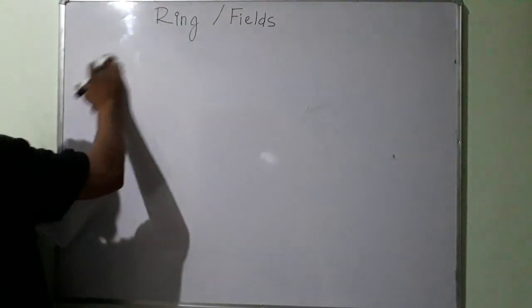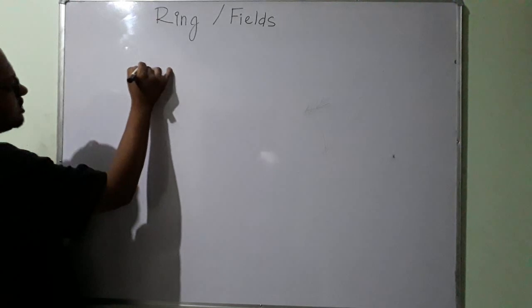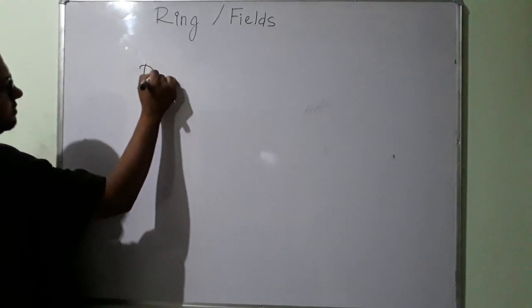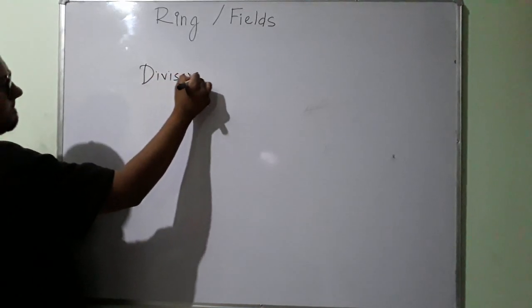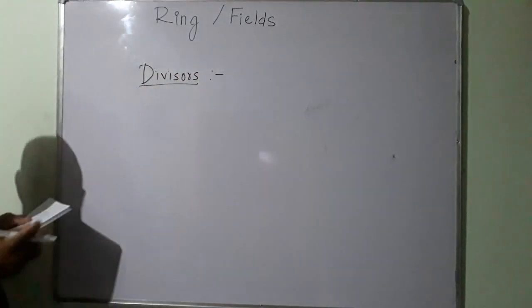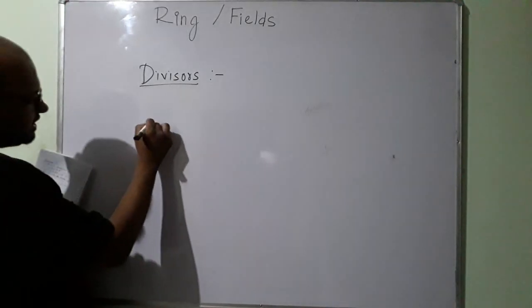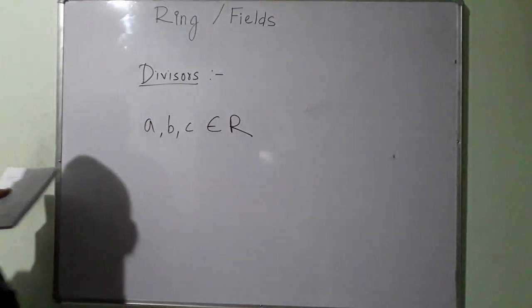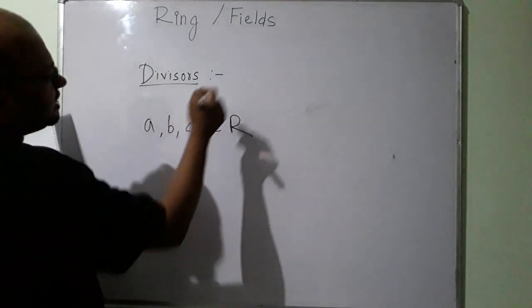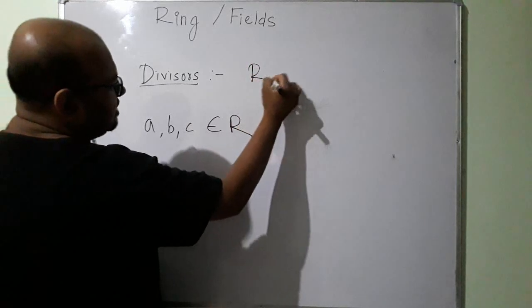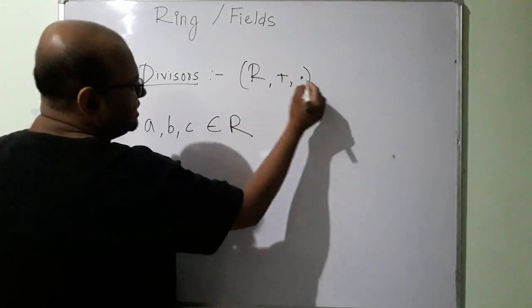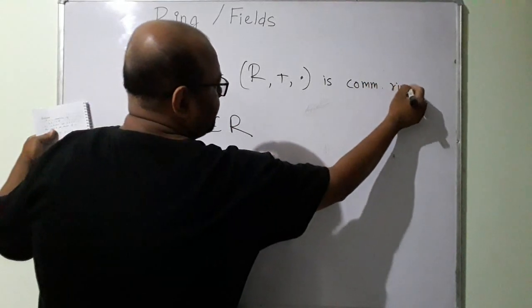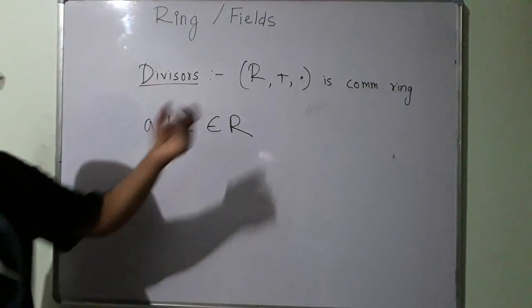Next is one more simple concept: divisors. So what is a divisor? Say I have three elements A, B, C that belong to R, and R has to be a commutative ring.